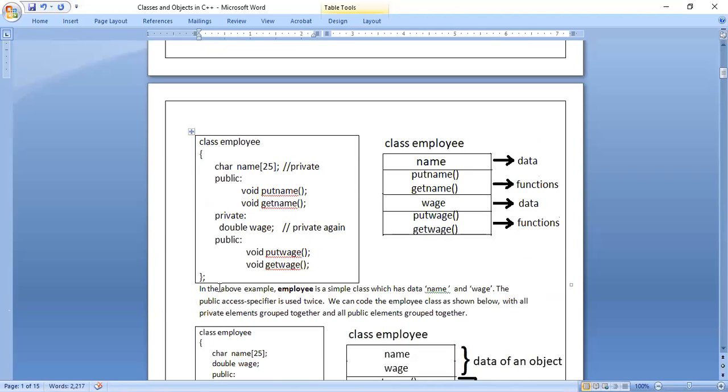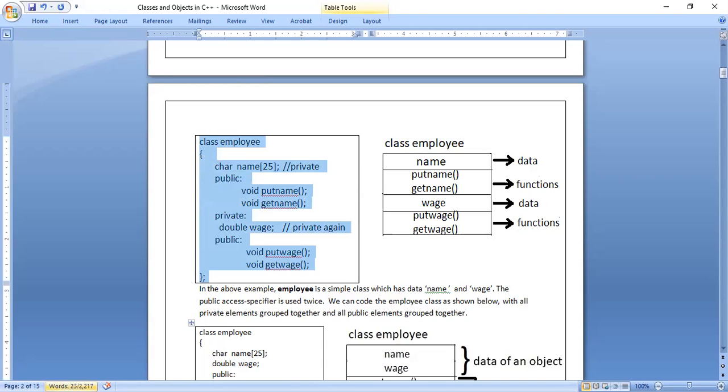Okay, so you just observe this example. So how we have written. So just a minute.